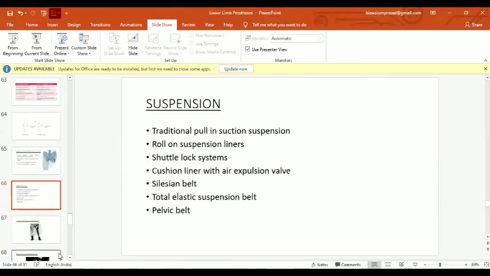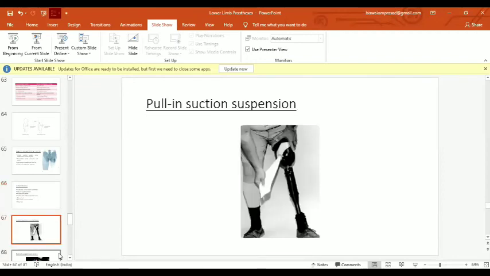So what are the suspension systems often used? The traditional pull-in suction suspension, roll-on suspension liners. Okay, let's discuss this. I have shown what pull-in suction suspension looks like. The patient has to wear a sock or nylon sheath, and he has to push into the socket, and then pull the sheath or the sock through a medial hole, which is often present in the socket, and thus the pull-in suction suspension is achieved.